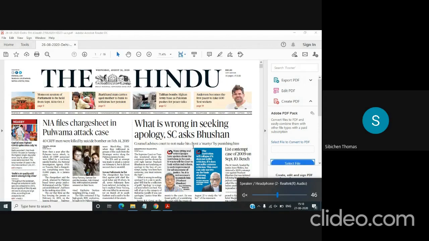The first thing you need to keep in mind while reading the newspaper is tracing it to the GS papers. Once you have done it, then relate it to previous year's questions to know what we need from the article. First, let us identify which articles we have to read.